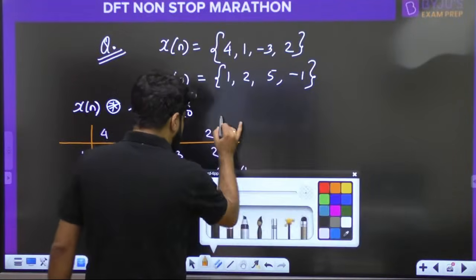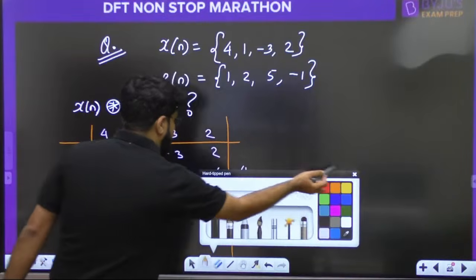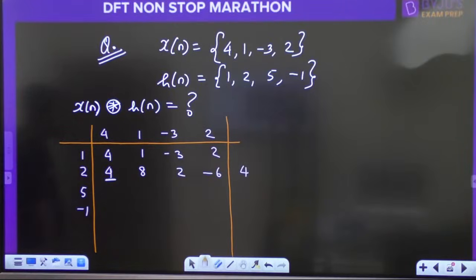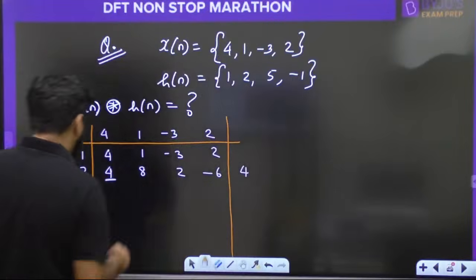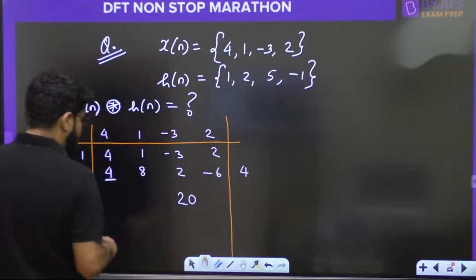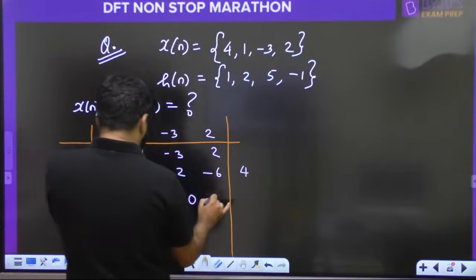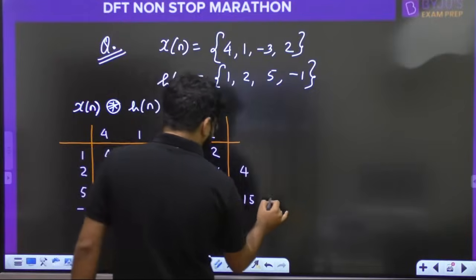But let's make a window right here itself. Okay, and whatever sample is going to the right, it will be circularly folded. Okay, next, multiply by 5. So 5 4s are 20. If you want you can write it in the last also, no issues. 5 4s are 20, then 5 into 1, 5 into -3 is -15, and 5 into 2 is 10.